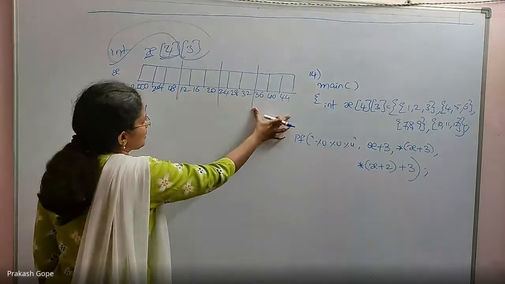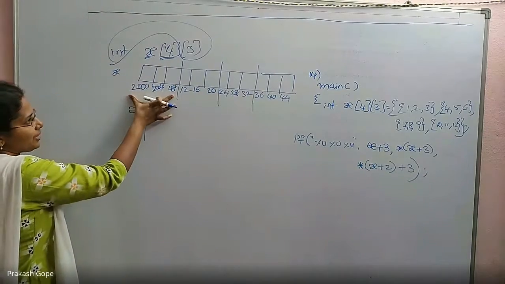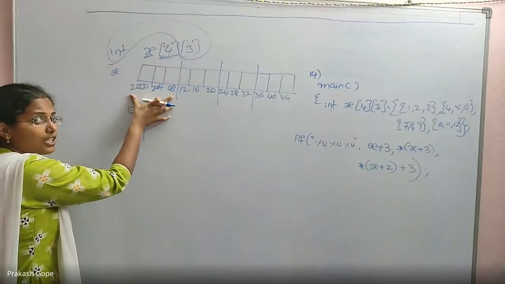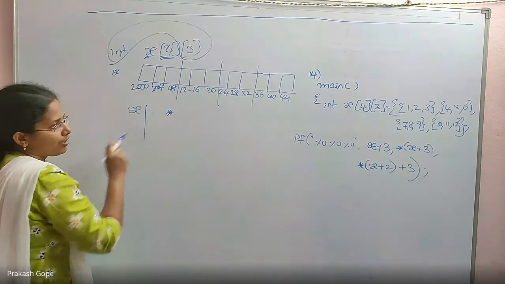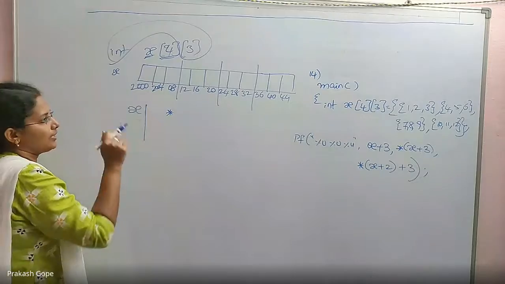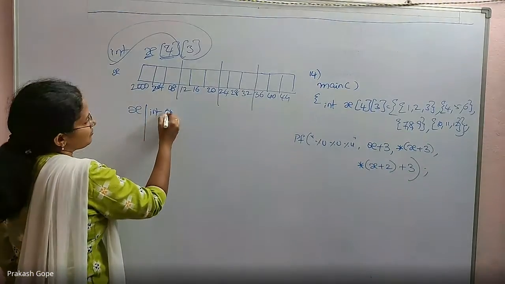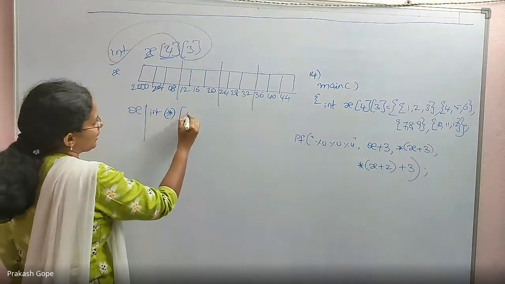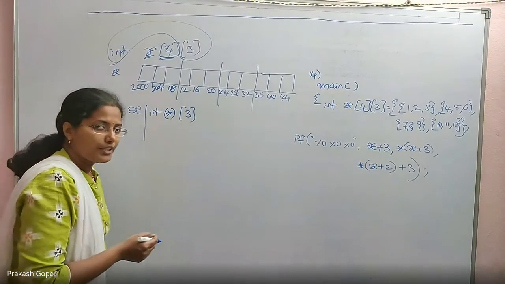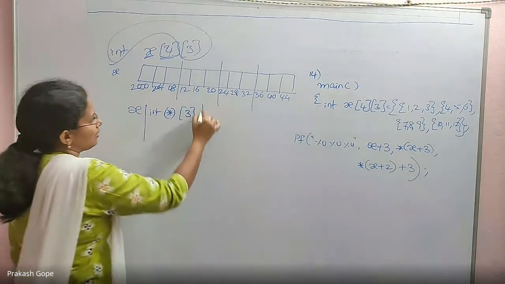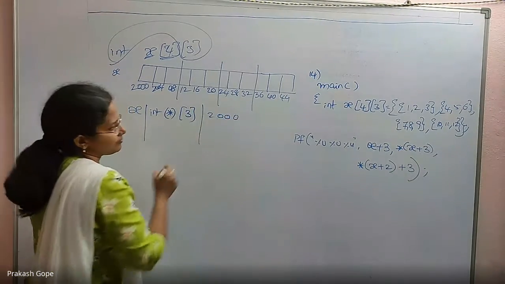There are 4 elements. X indicates first element's address. First element is an integer array of size 3. So X is a pointer for an integer array of size 3. How do we declare it? The star is kept in brackets, with 3. So X is a pointer for an integer array of size 3. That is the meaning. Of course, its value is 2000.